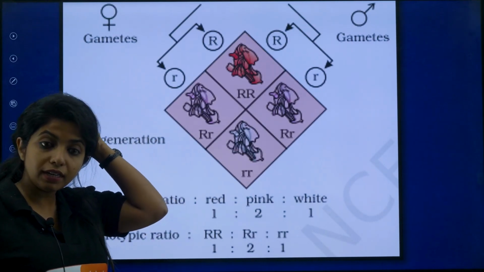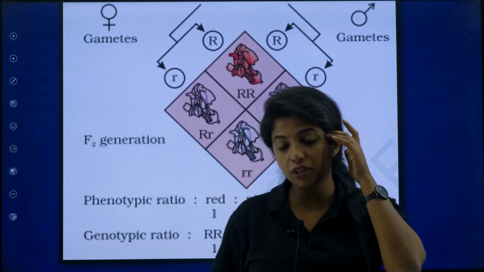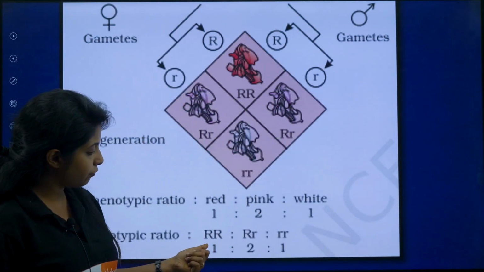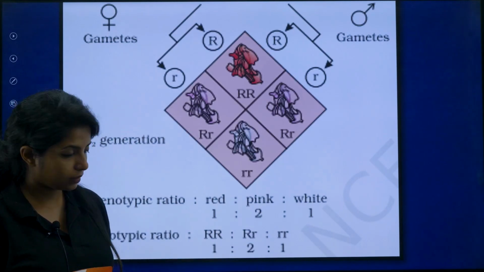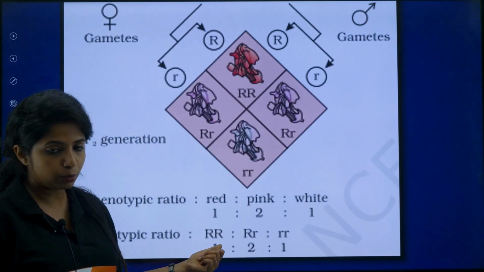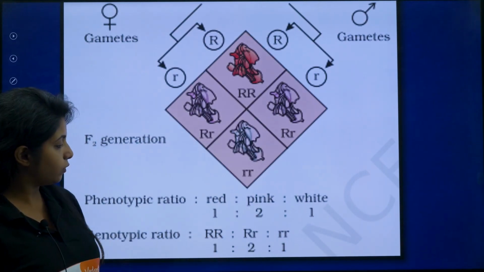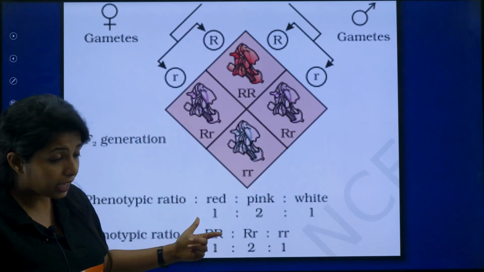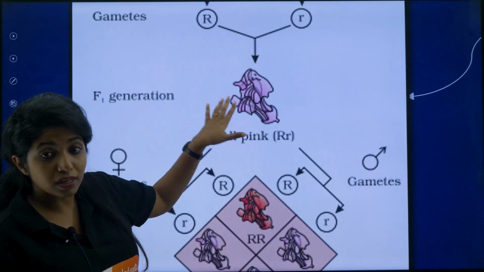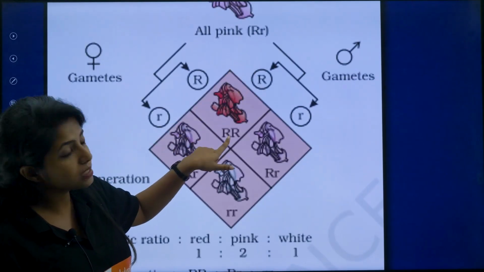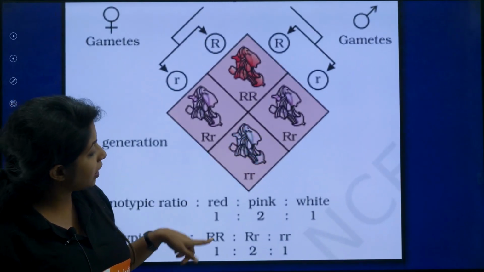There also, when we did the genotypic crossing, we found that 1:2:1 is the ratio. There also capital T capital T, capital T small t, and small t small t were there. So until here it's fine. What about the phenotypic ratio? Again, the red one which was not seen in the F1 generation was seen over here. You got red plants again.